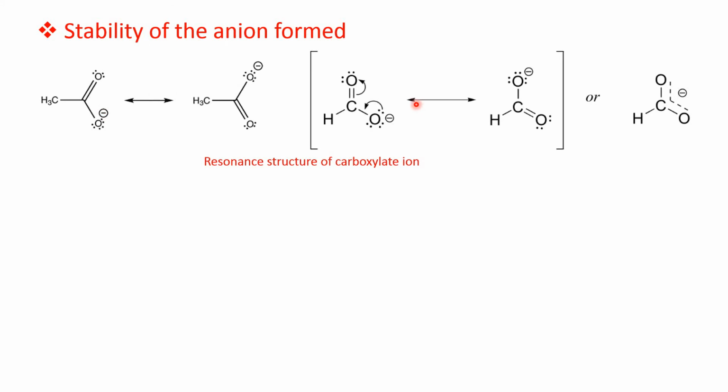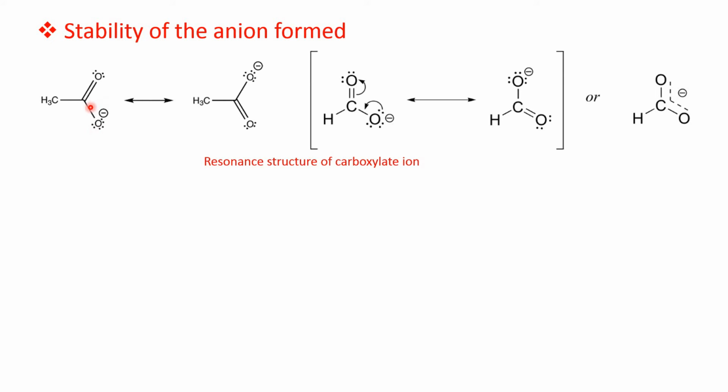Now coming to the difference between the carboxylate ion of formic acid and other acids of this monocarboxylic acid series. Here you see, in all other carboxylate ions except formic acid, this alkyl group is there, and this alkyl group exerts a plus I effect, which transmits through the chain.